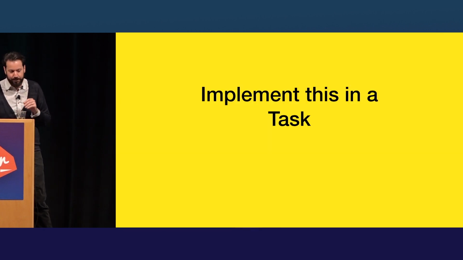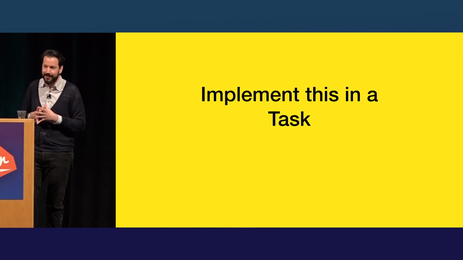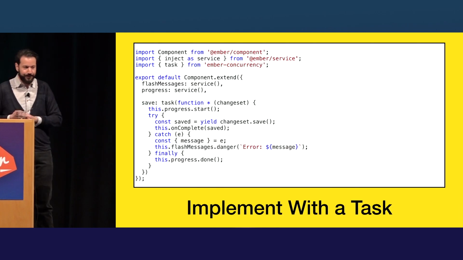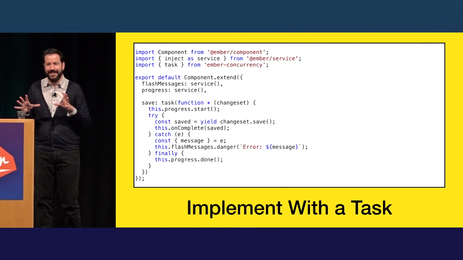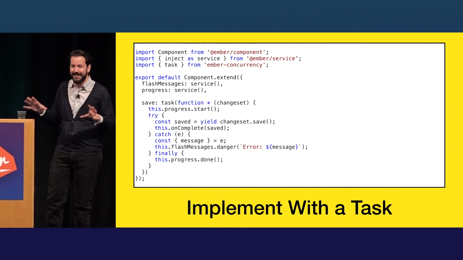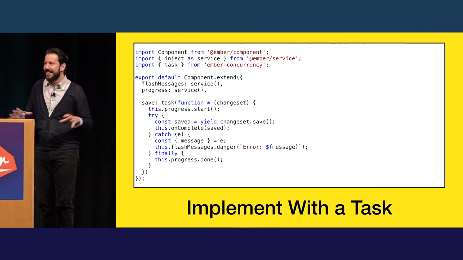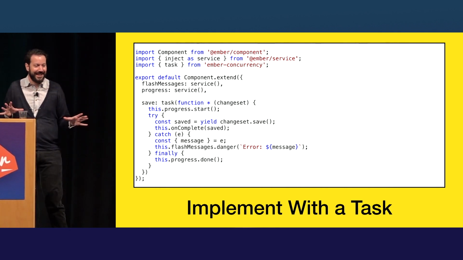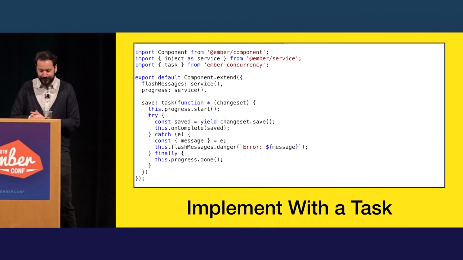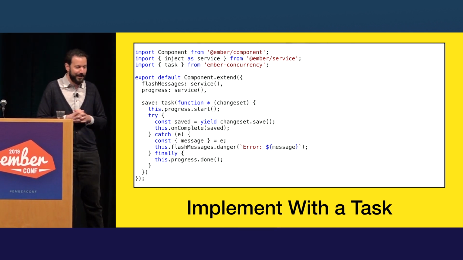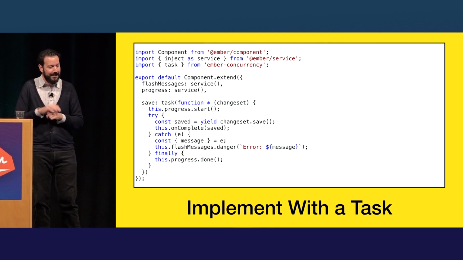This type of thing is pretty easy to implement in a concurrency task. So let's look at the code. Oh, sorry, I saw Kenneth's talk earlier, so I shouldn't be using words like easy, simple, just. This is like complex stuff. It's OK if you don't grok it all right away. You know, we're all learning. But this is what the task looked like when I implemented it. So this is the real-world code from the app.